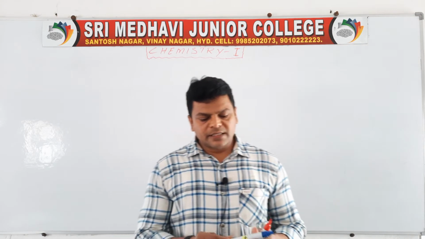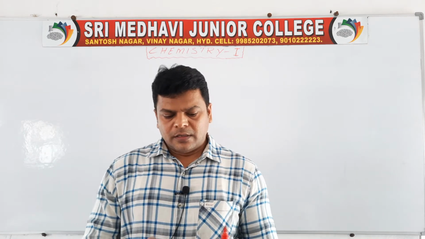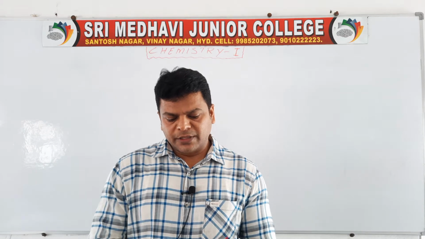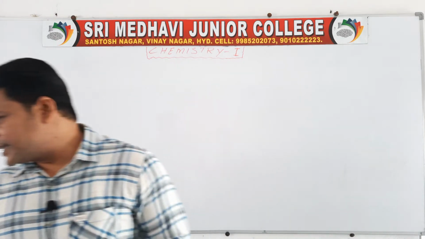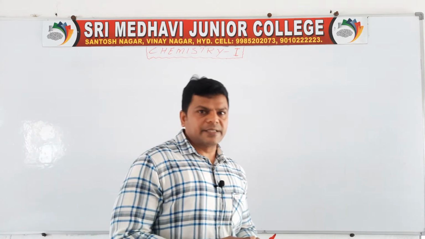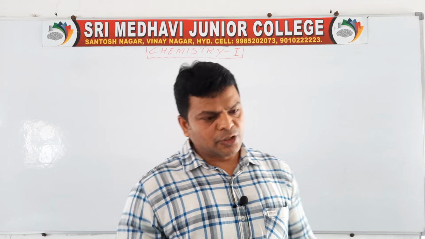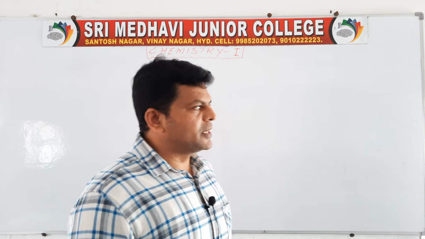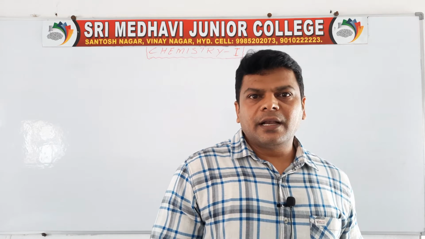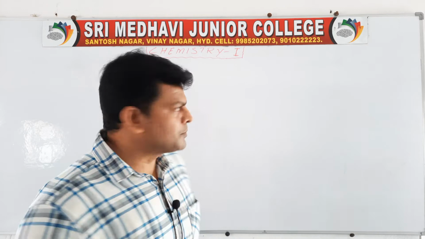In the previous class, we discussed thermodynamics and that chapter is over. Now, in this class, we are going to start a new chapter, chemical equilibrium and acids and bases, which carries 6 marks.